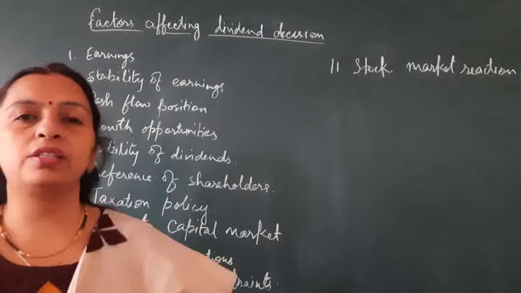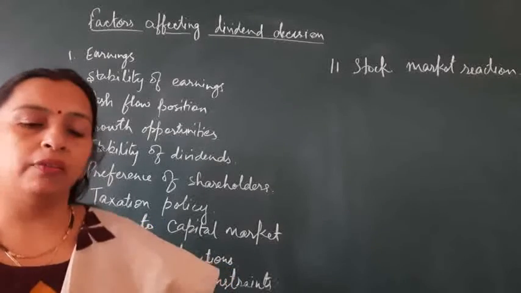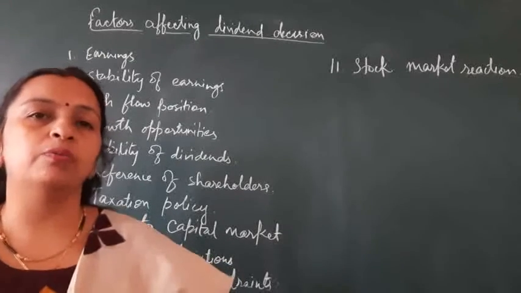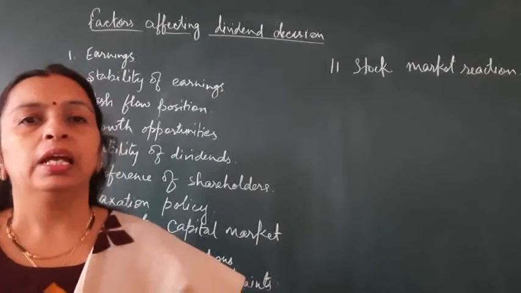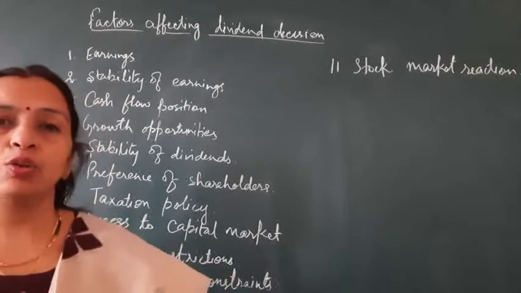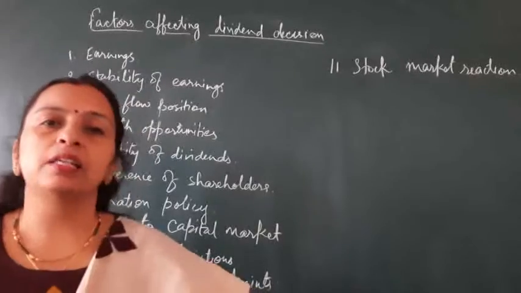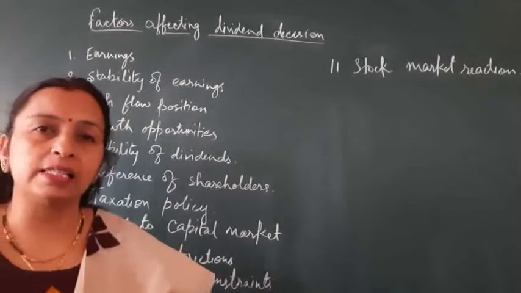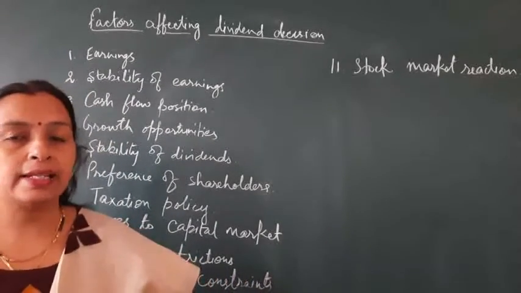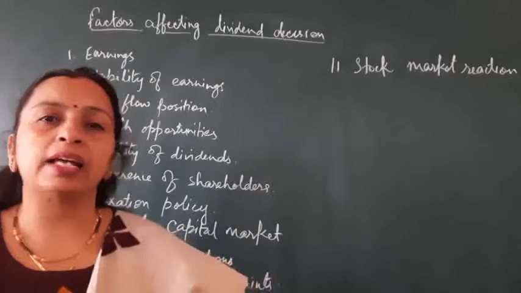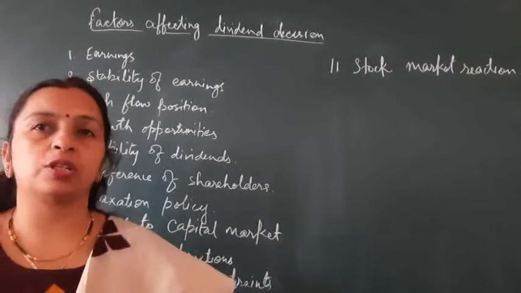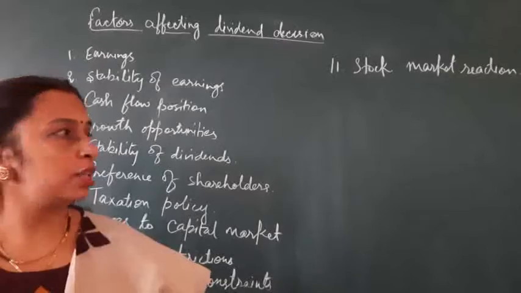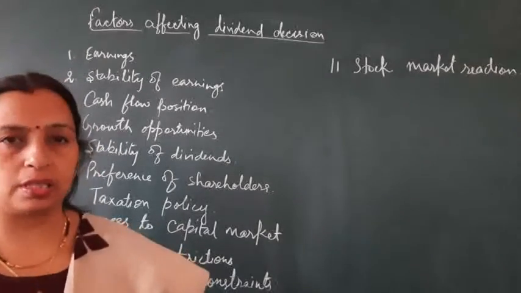The dividend decision is taken because, whatever profit is left over with the company after paying all the obligations of the company, the company has two options. First is to distribute the profits as dividend to the shareholders, and second is to keep it as retained earnings in the business for future growth and expansion. This decision is also called the residual decision.